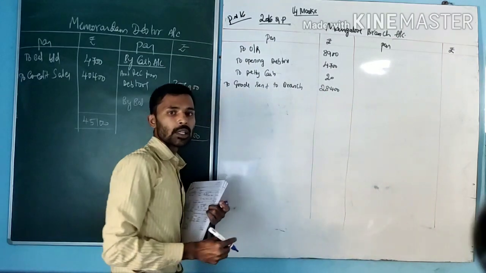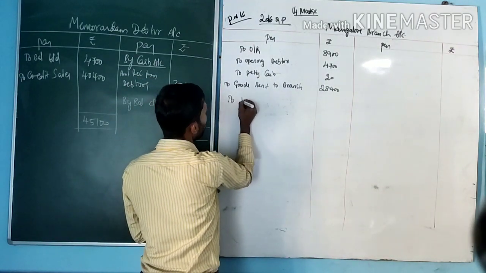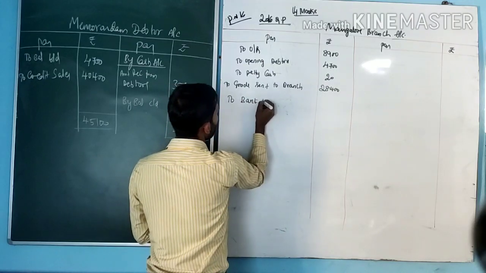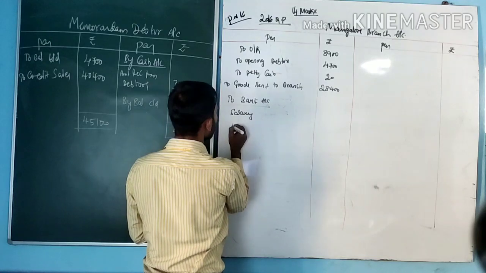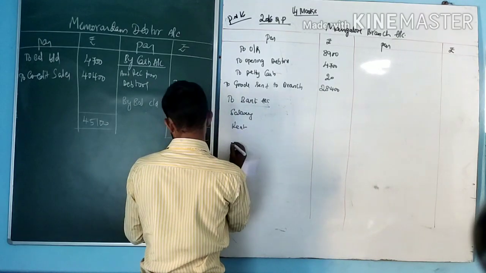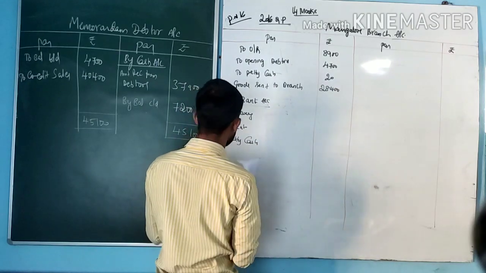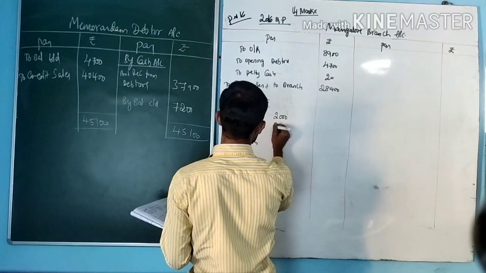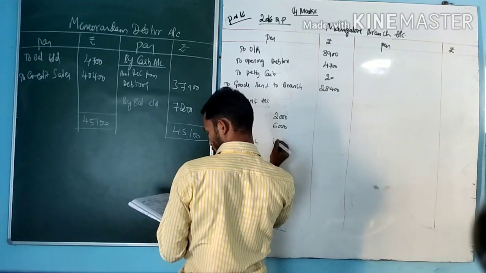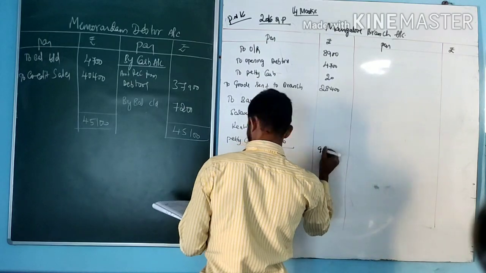Next, expenses incurred in the branch, which is the amount sent by the head office to bank account. Salary, rent, petty cash. All these problems have the same kind of transaction. 2,000, 6,000, 1,000. Total is 9,000.